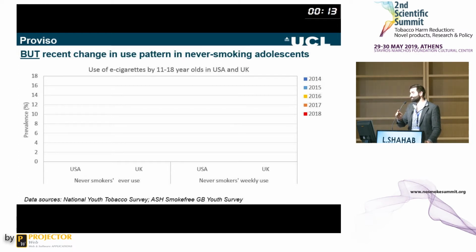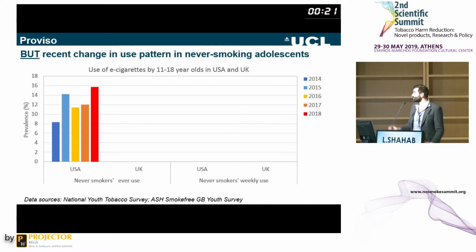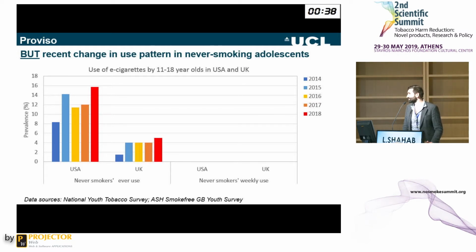And this is that there's a recent change in the use pattern in never smoking adolescents in the UK versus US. And we just mentioned this already. So this is the use of e-cigarettes among never smoking adolescents in the USA. And you can see in 2018 it went up quite a bit. It's now 16%. For the UK, the data suggests it's also gone up. It's around 5% currently. So this is e-cigarette ever use among never smoking adolescents.